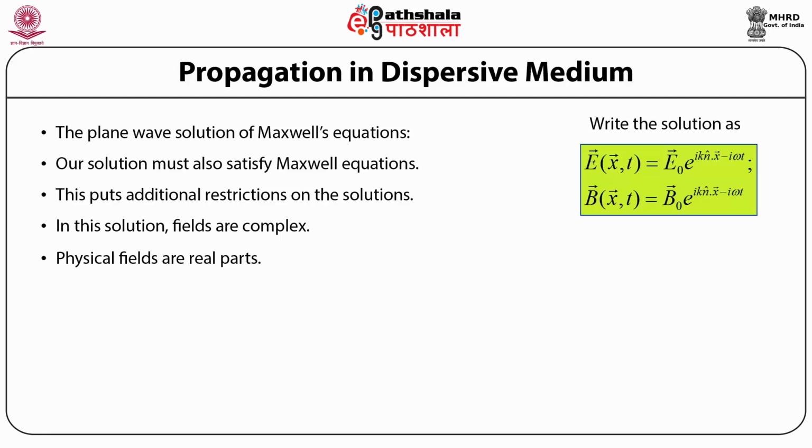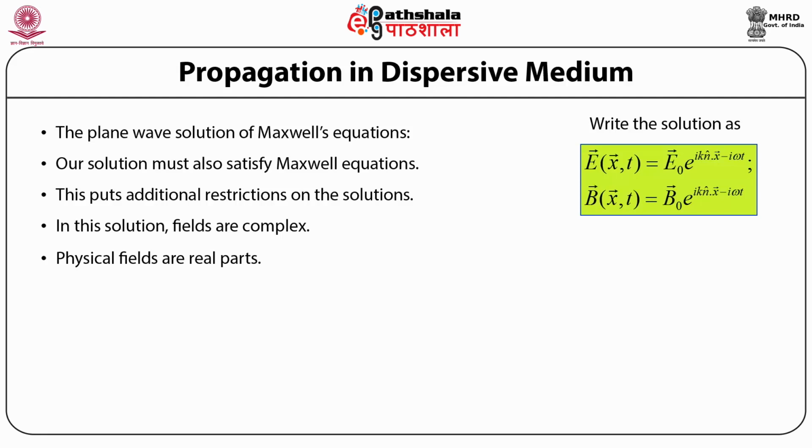Similarly, the solution for the wave equation of the magnetic field induction vector is given by B as a function of position vector x and time t is equal to B naught times exponential to the power iota times wave number k times unit wave vector n cap dot position vector x minus iota times angular frequency omega times time t.